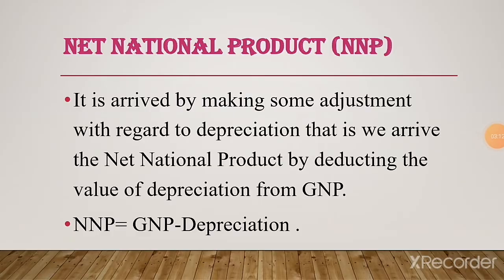Next, net national product, that is NNP. It is arrived at by making some adjustment with regard to depreciation, that is, we arrive at the net national product by deducting the value of depreciation from GNP. It is calculated as NNP equals GNP minus depreciation.